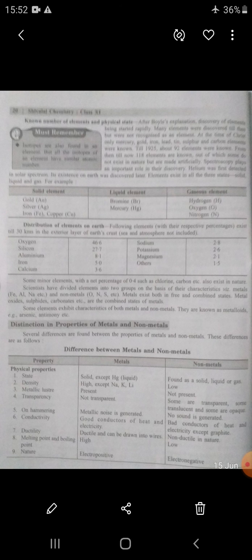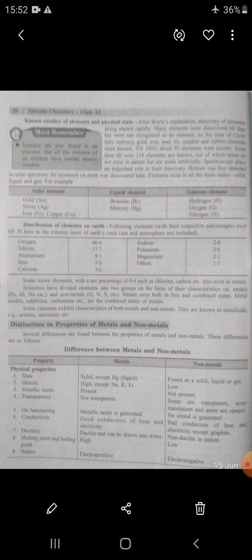So, dear student, distribution of elements on Earth. Some elements, with their respective percentages, exist till 13 kilometers in the exterior layers: Earth's crust, sea, and atmosphere. So, dear student, which elements are most found in the Earth's crust?